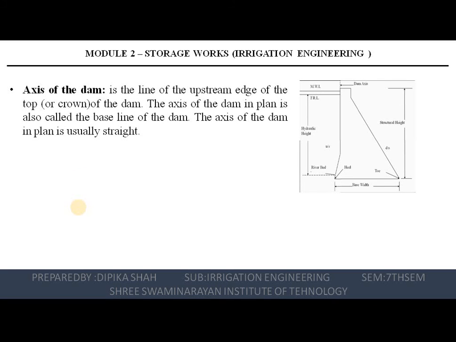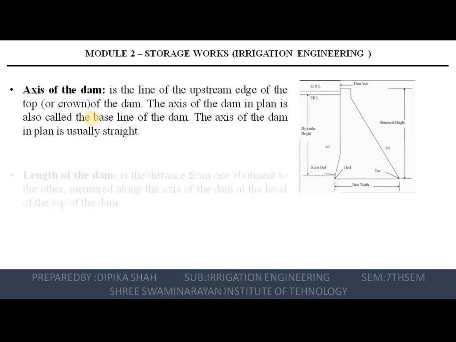Now we will see some definitions related to a gravity dam. So first of all, the first definition is the axis of the dam. So what is the axis of the dam? In plan, the axis of the dam is defined as the horizontal trace of the upstream edge of the top of the dam, and it is also called the baseline of the dam. So the axis or baseline of a dam may be straight or slightly curved. मतलब कि जो crown होती है वो. जैसे मैंने बताया कि बेस लाइन भी हम लोग उसको बोलते हैं.